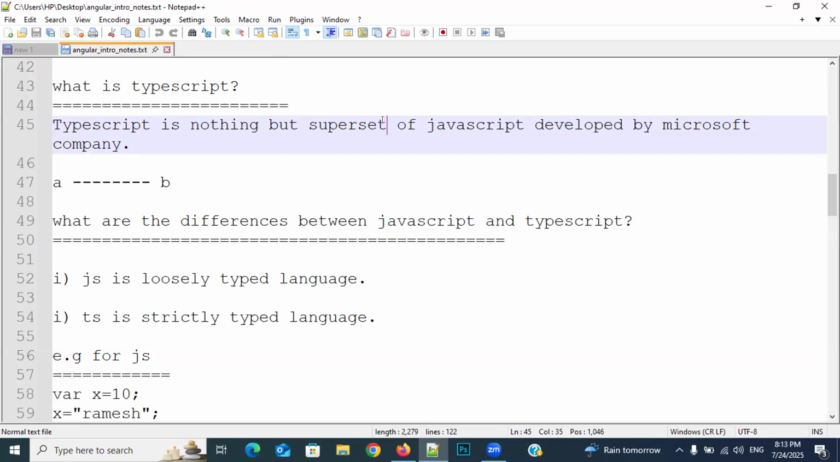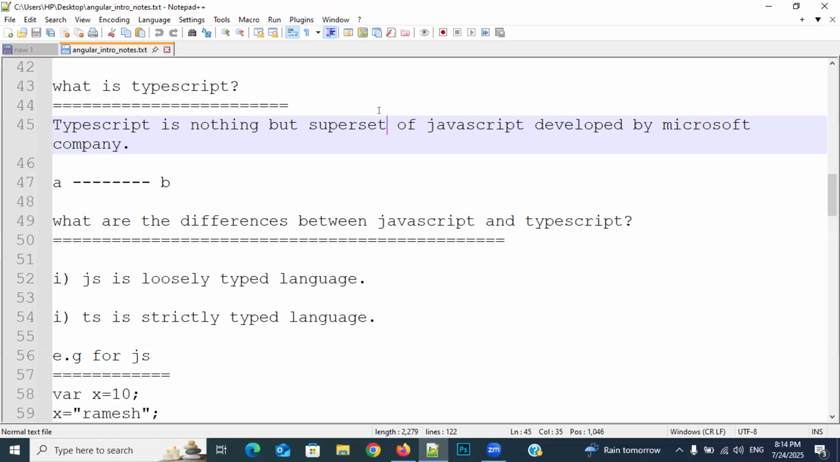Now tell me, who is the owner of Angular, Microsoft or Google? Google only. Angular was developed by Google, but TypeScript was developed by Microsoft. So Microsoft is the owner of TypeScript and Google is the owner of Angular.